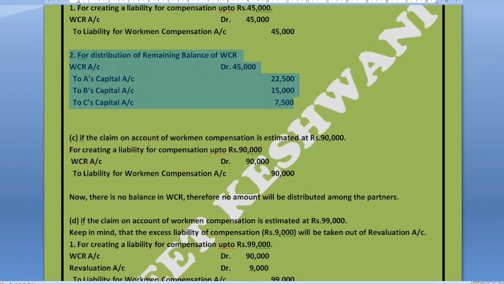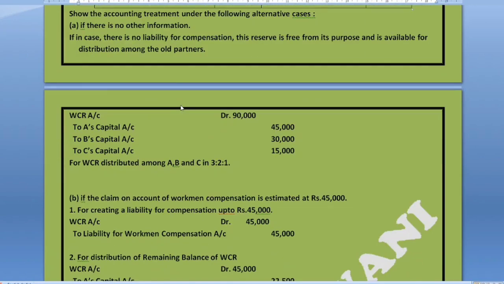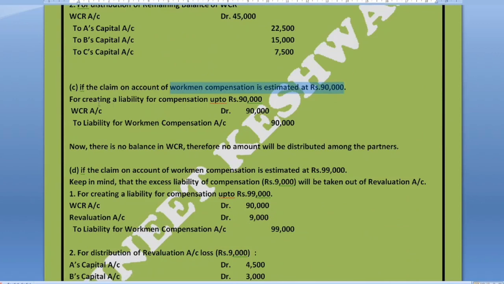Let us consider another case. If the liability remains equivalent to the amount of WCR, here the claim of workman compensation is estimated at 90,000, which is equivalent to the workman compensation reserve of 90,000. So we can create the liability only, and we will notice that there is no balance in the WCR account.